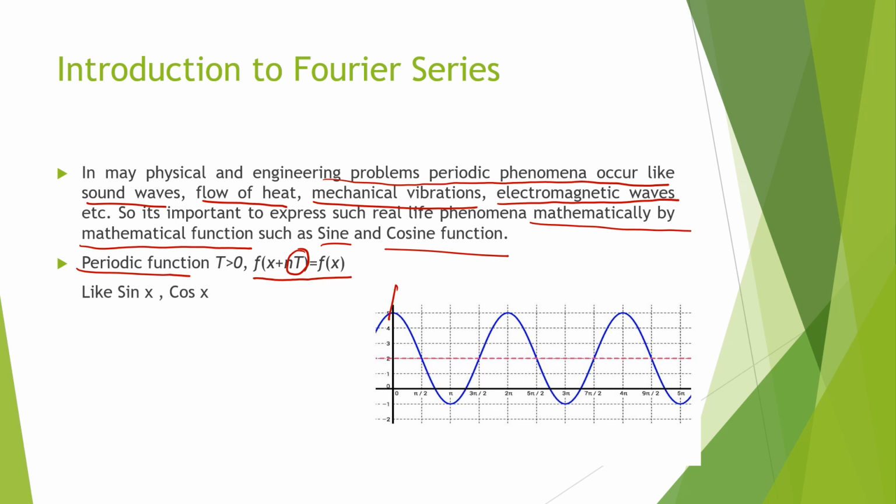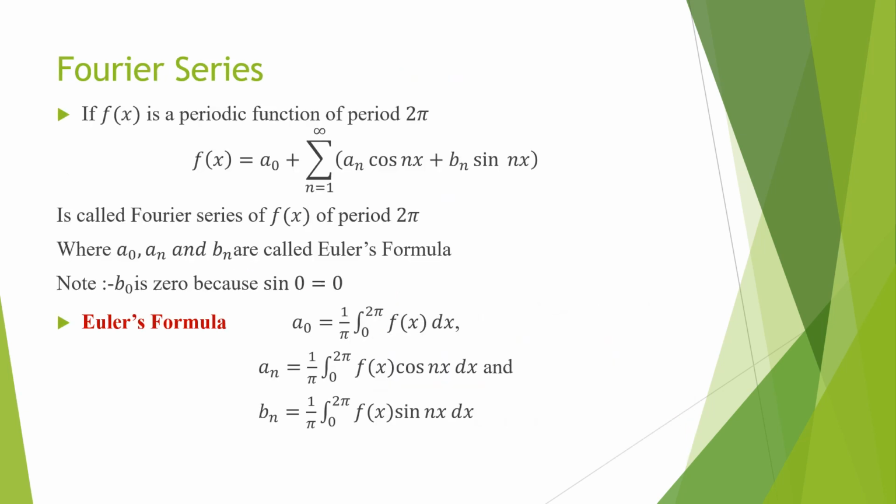Like the graph over here, till here if we consider this is one cycle, this will be the second cycle, and so on. To express this phenomenon, or to express this function in a mathematical form, we use Fourier series to convert this function in the form of sine and cosine.